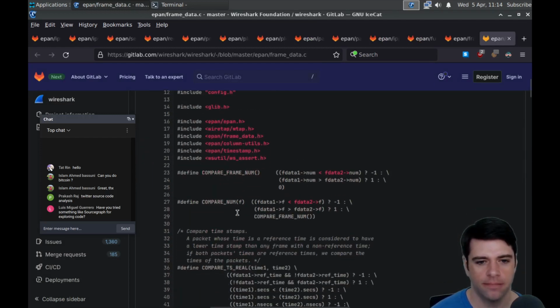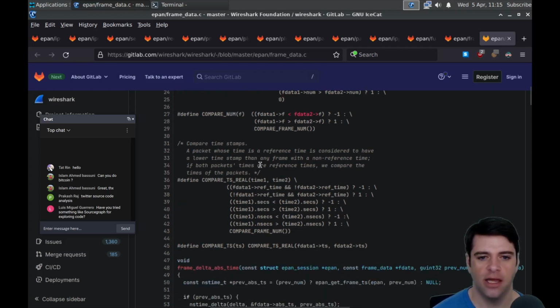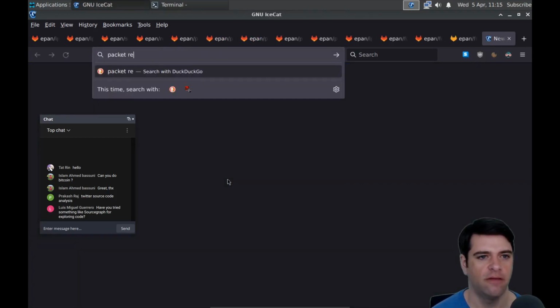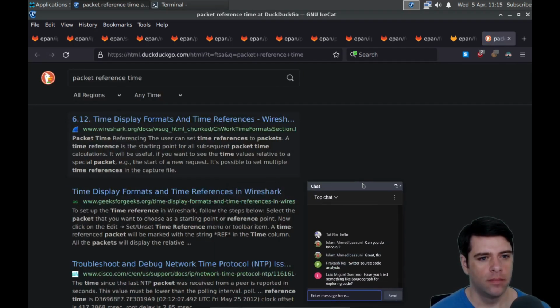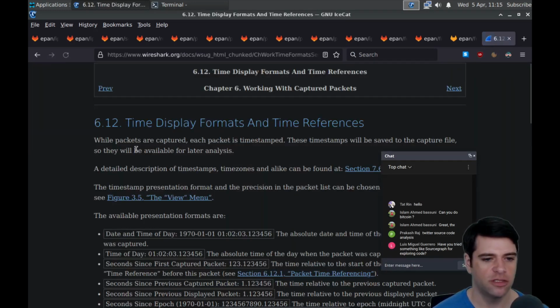Here's frame data. Compare timestamps. A packet whose time is a reference time is considered to have a lower timestamp than any frame with a non-reference time. If both packets' times are reference times, we compare the times of the packets. I don't know what it means for something to have a reference time, but I guess some packets do. So packet reference time. Display time parameters and time references. So Wireshark is the first hit.